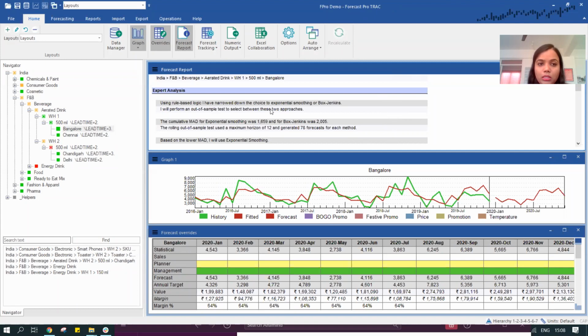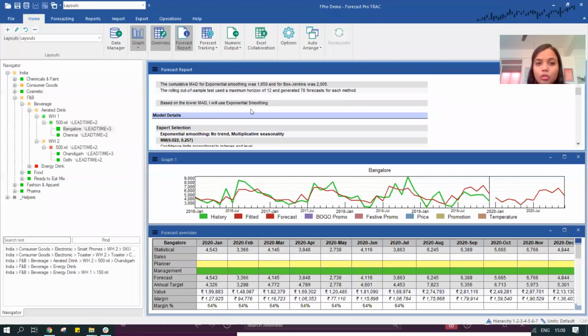So over here, it is giving me a report which is quite comprehensive, and it bases certain rules and logics. It has narrowed down between, say, exponential smoothing and box ranking. Within these two models, it is further doing an out of sample test to determine which model is giving the least error. The MAD value, which is mean absolute deviation in this case, is less for the exponential smoothing model, and that's why it has selected exponential smoothing.